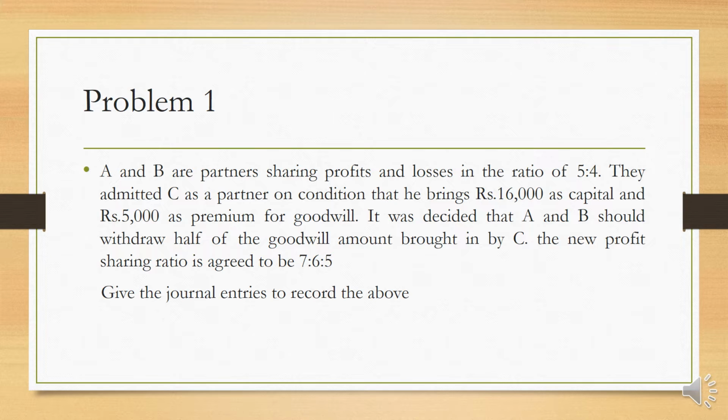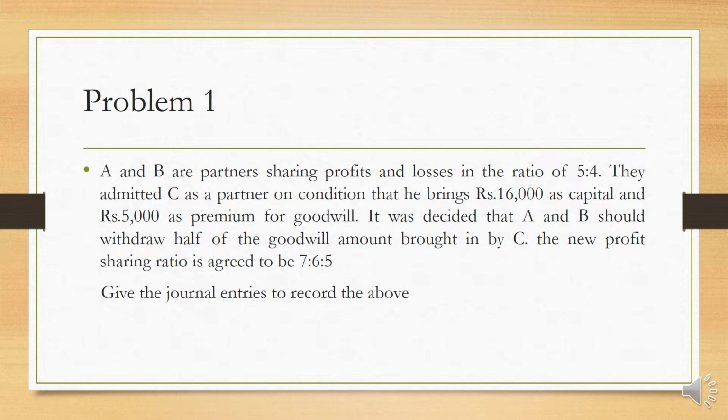Okay, so here A and B are the partners and they are going to admit C as a new partner. And while coming to the business, C has to bring rupees 16,000 in the form of capital and rupees 5,000 in the form of goodwill. The new profit sharing ratio is 7:6:5.